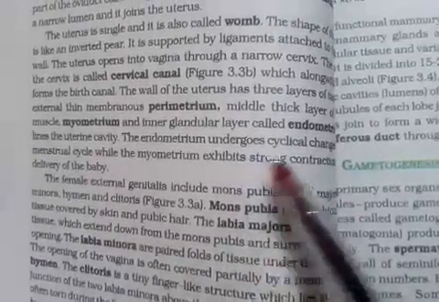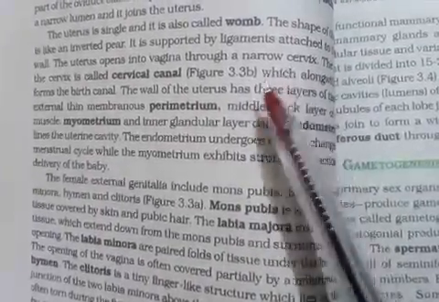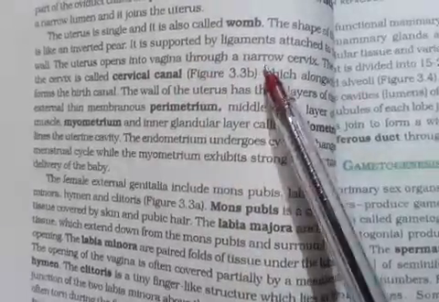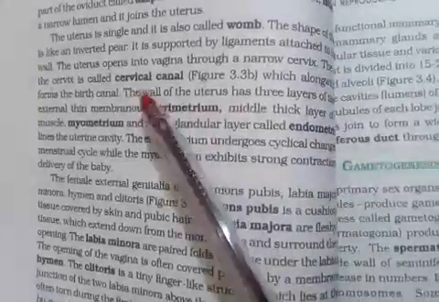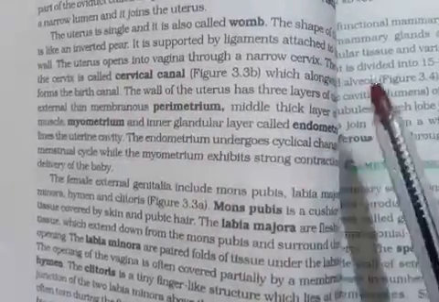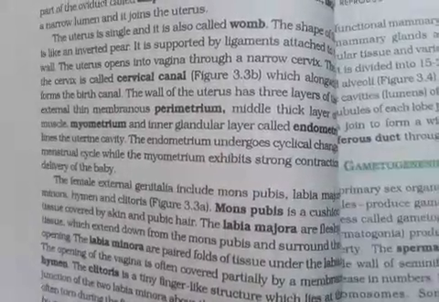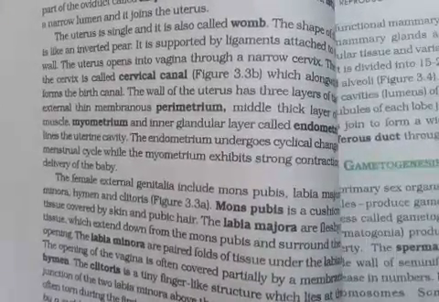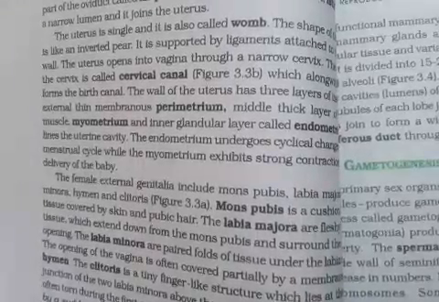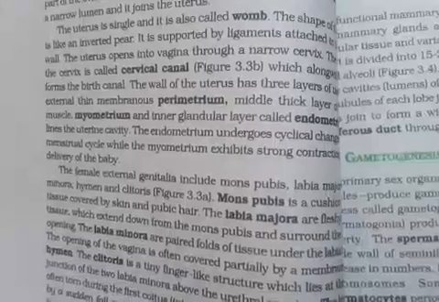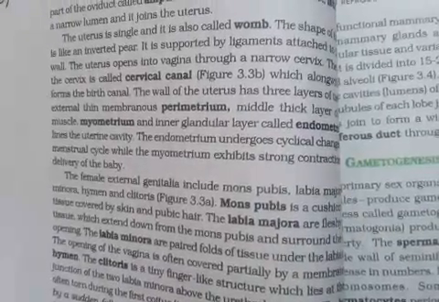It is the part which finally opens up into the vagina, but before the vagina there is a narrow cervix region. It is known as the cervical canal, or the birth canal. After this, the more important point is the structure of the uterus. The uterus wall is formed of 3 layers.